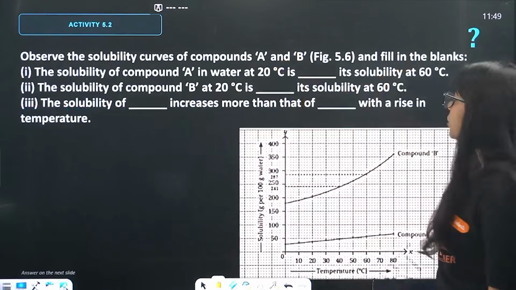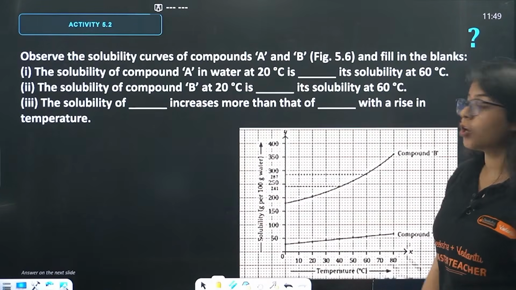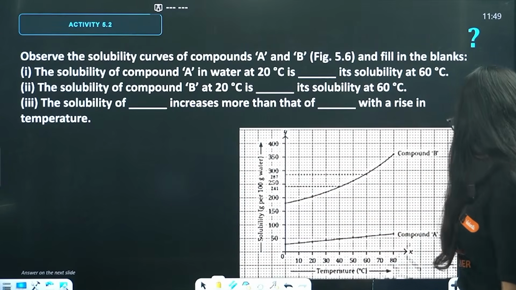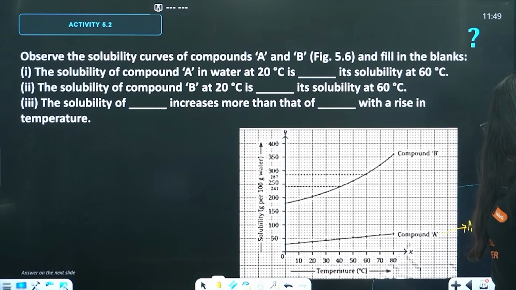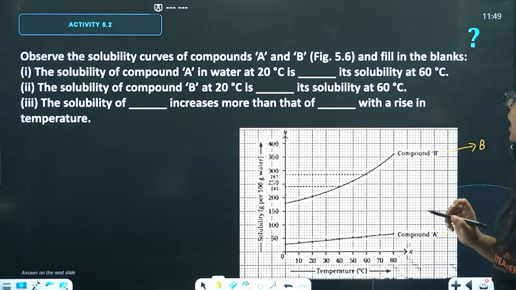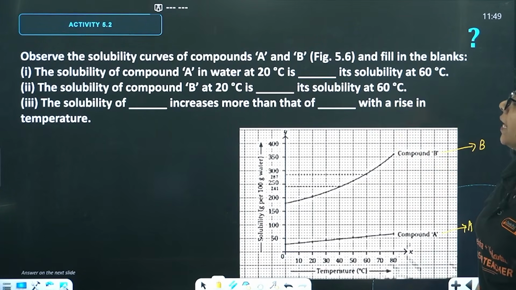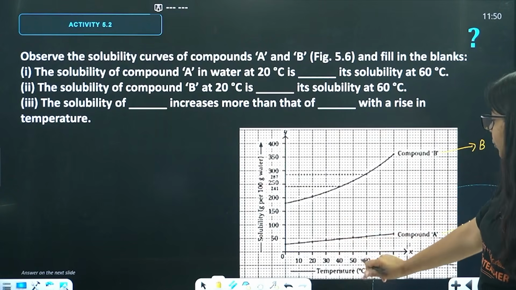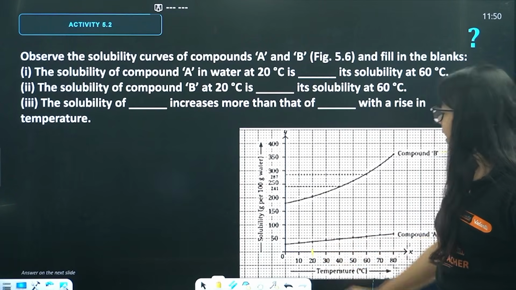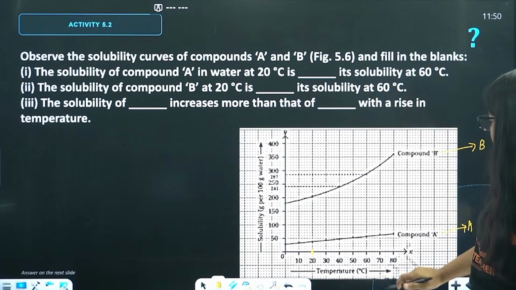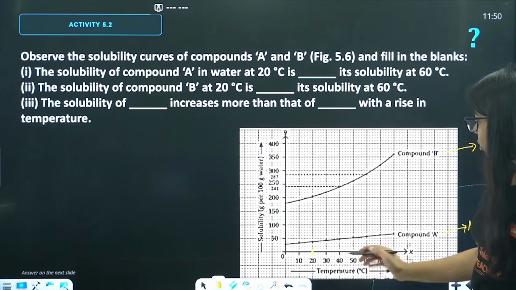Okay. Question on your screen. Observe the solubility curves. We have this solubility curve and this solubility curve of compound A and of compound B. I hope it is visible. And fill in the blanks. The solubility of compound A in water at 20 degrees is dash its solubility at 60 degrees. This is 20 degrees. It's 60 degrees.